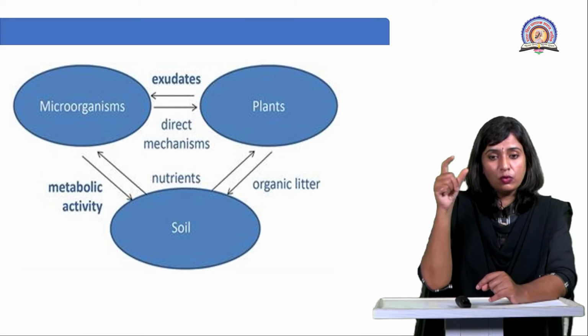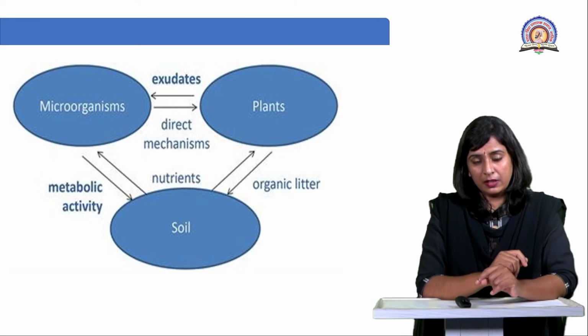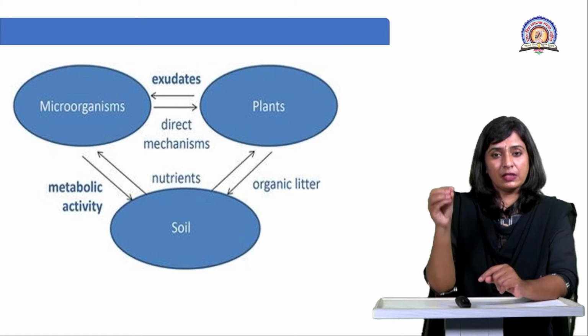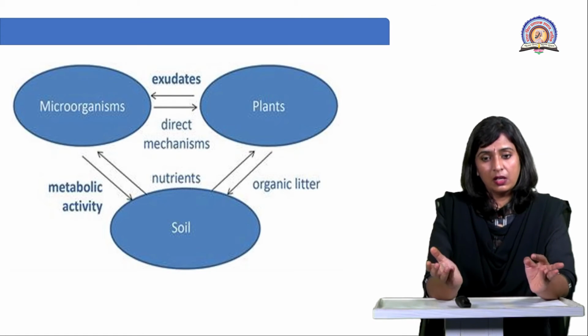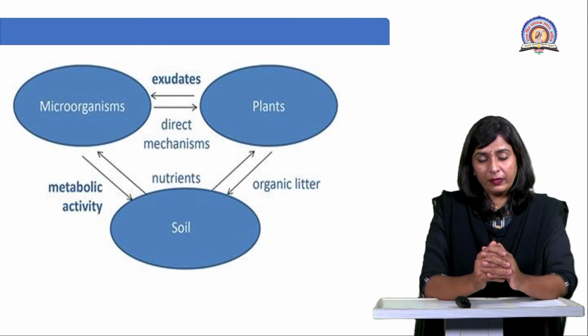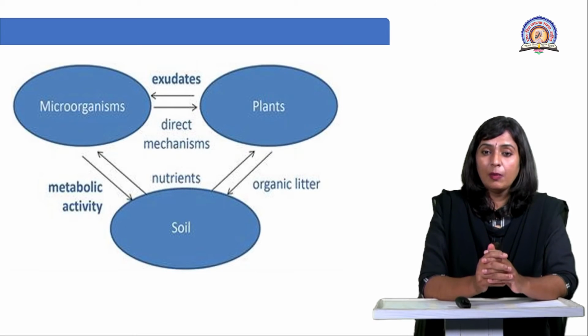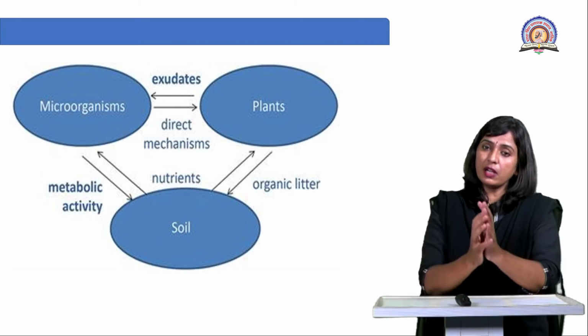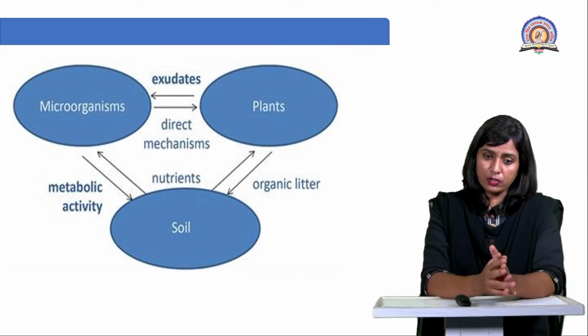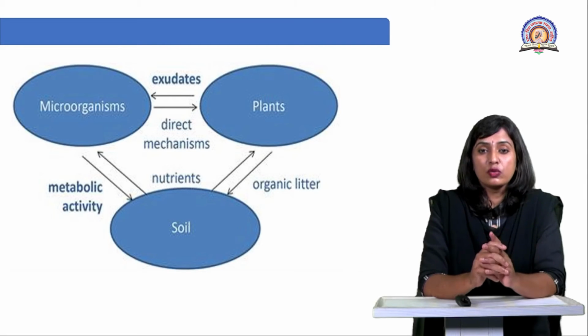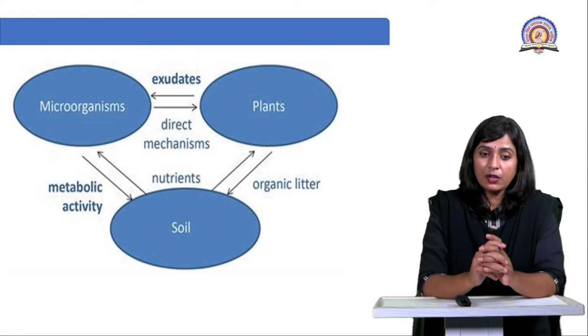Apart from that, when those plants die, or their leaves fall, or their branches break and rot, that is called organic litter. This organic litter will ultimately fall down in the soil and get mixed in the soil. Then after it is mixed, what is going to happen?